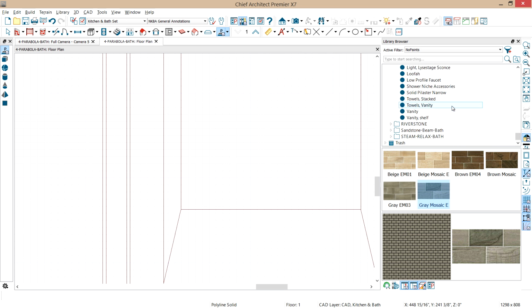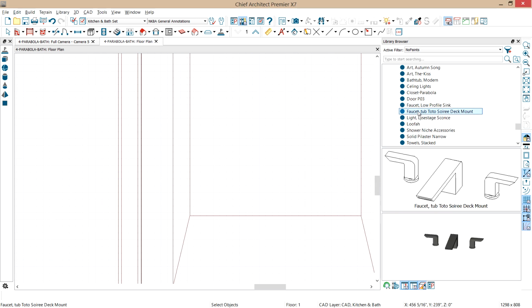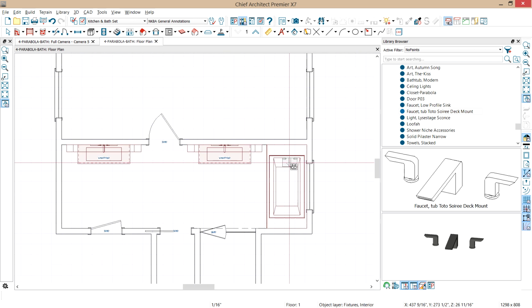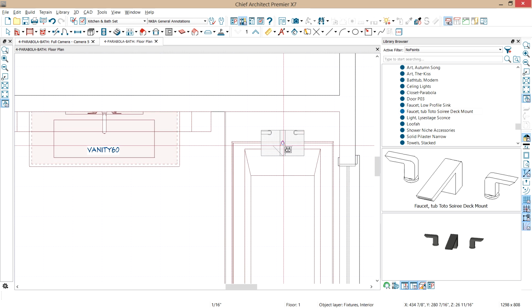And I've saved that favorite sink faucet down here in my library. So once I find my tub faucet, let's just zoom out here. Press F6 on the keyboard, and then I'll use my scroll wheel on the mouse. Click and place our faucet.